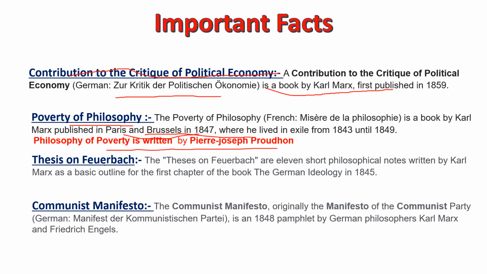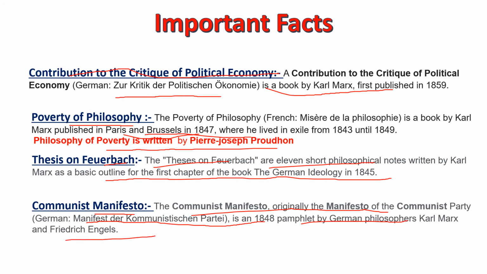Thesis of Feuerbach. The Thesis of Feuerbach are 11 short philosophical notes written by Karl Marx as a basic outline for the first chapter of the book The German Ideology in 1845. Then Communist Manifesto. The Communist Manifesto, originally the Manifesto of the Communist Party, German name is Manifest der Kommunistischen Partei, is an 1848 pamphlet by German philosophers Karl Marx and Friedrich Engels.